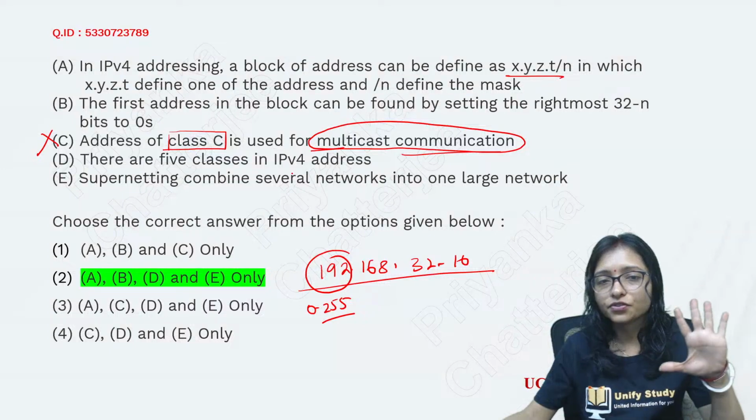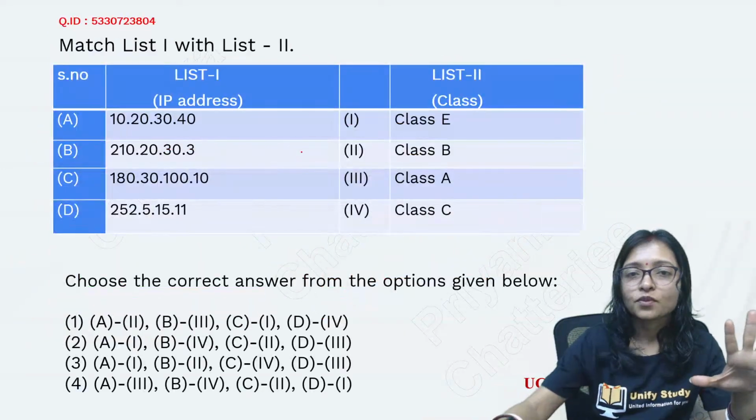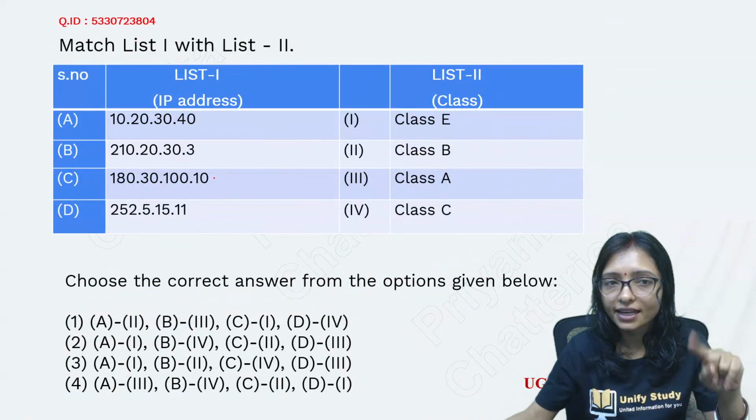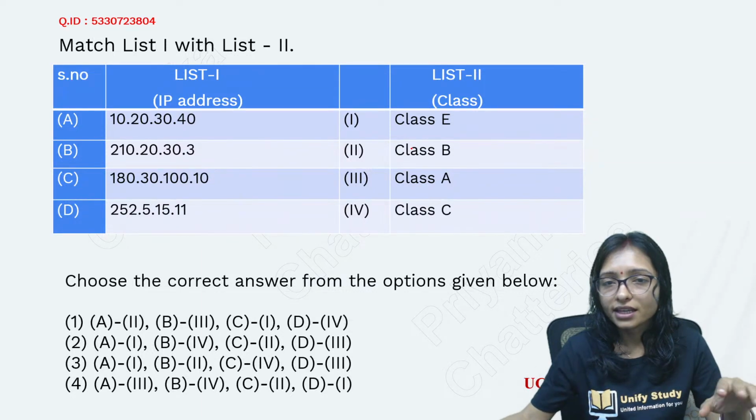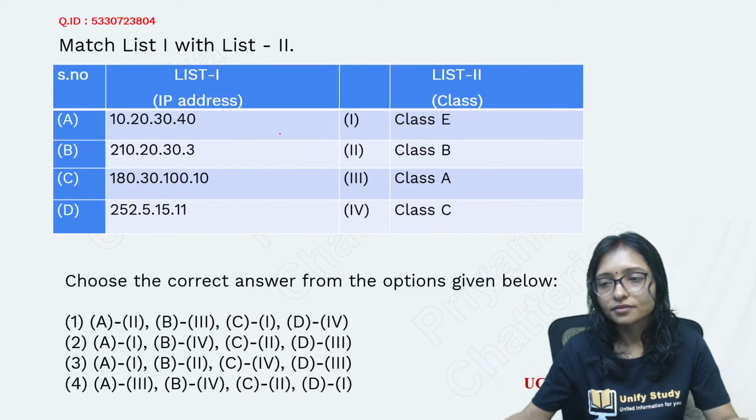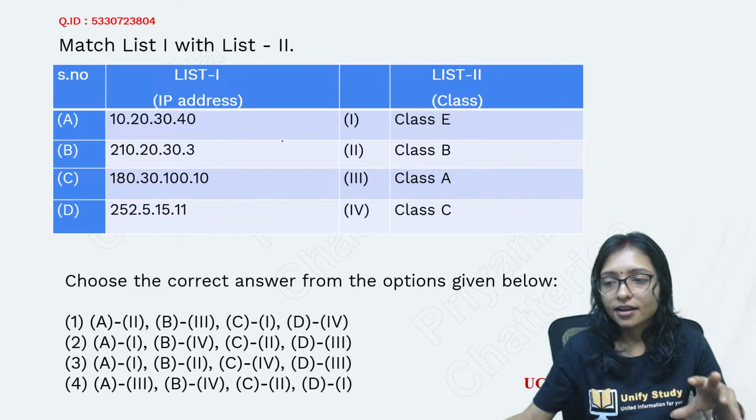Here 5 IP addresses are there. So you can see from here again they asked about the same area, where you have to identify the classes: class A, class B, class C and class E. After that we will do the revision.